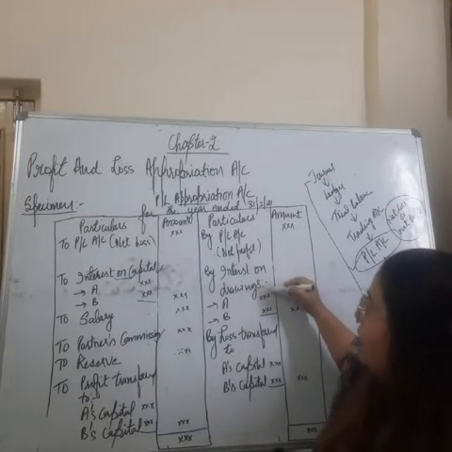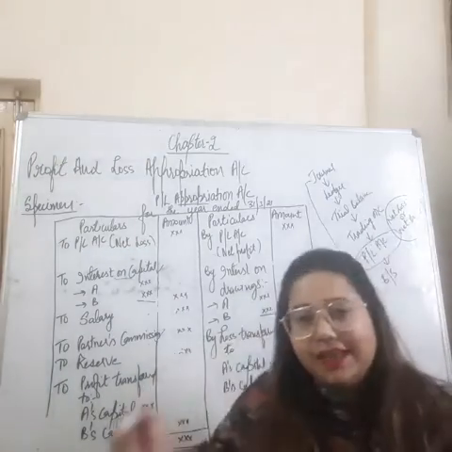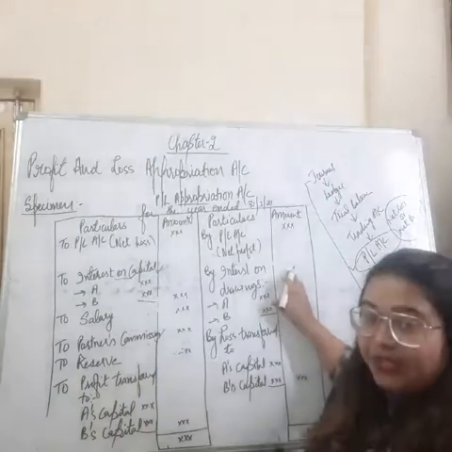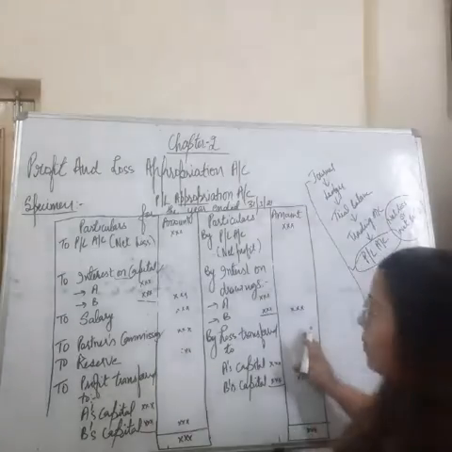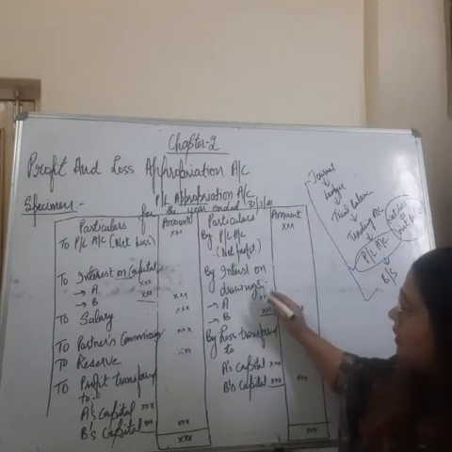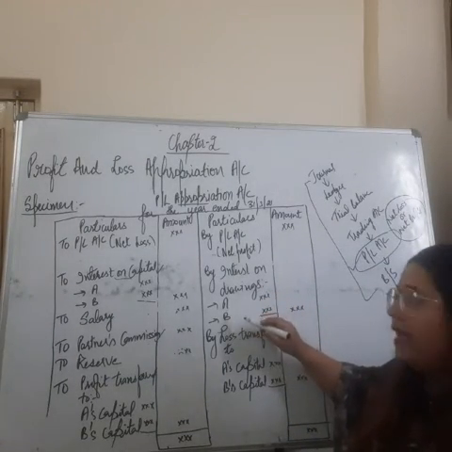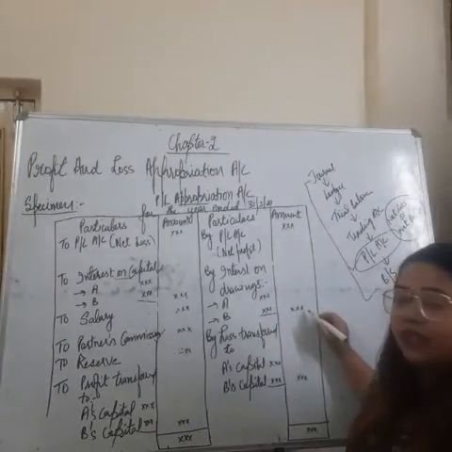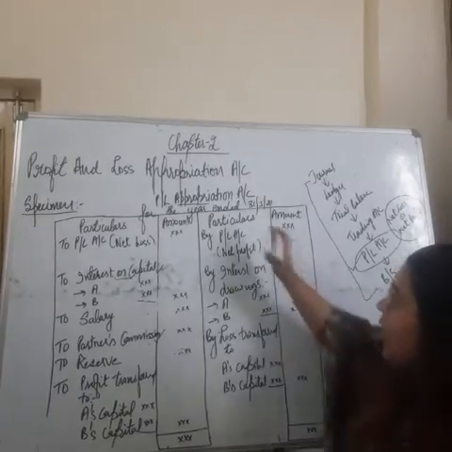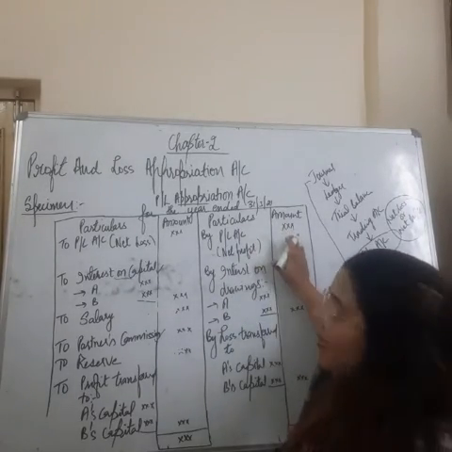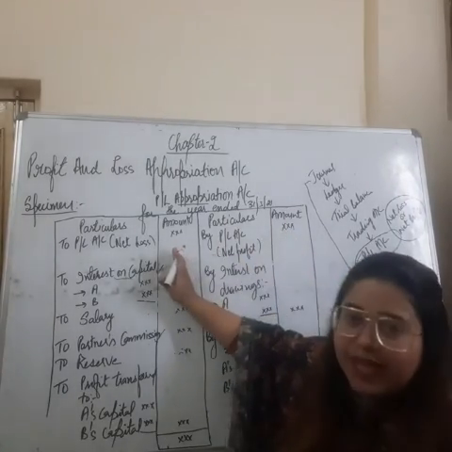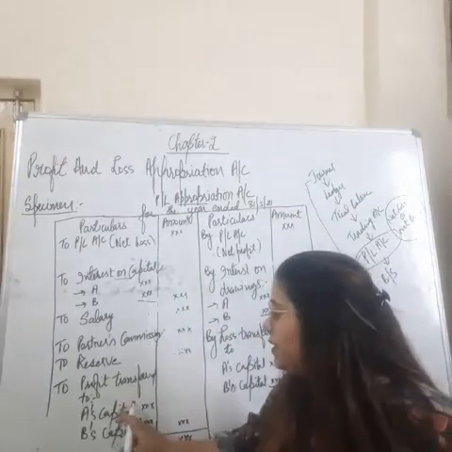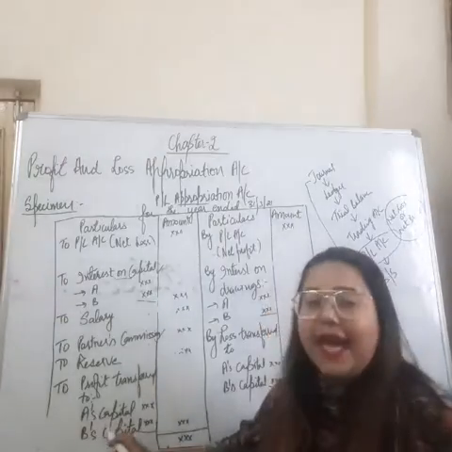Then interest on drawings, because that is income for our firm, so it will be written on the credit side of the P&L appropriation account. Again, there are two partners, so both drawings will be calculated and written in the internal column, then the balance will be transferred to the outer column. Then we have to make the total. If our credit income side is greater than the debit side, then the balance will be called profit, and this must be distributed among the partners A and B.